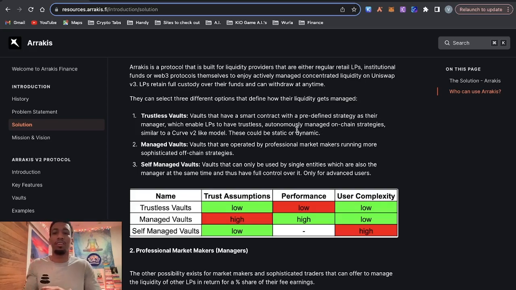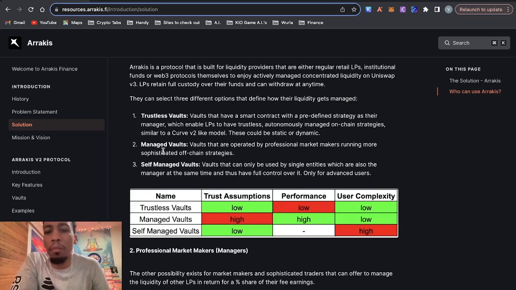And these can be static or dynamic. So it's basically you're trusting the smart contract. Things are programmed into the smart contract to handle your strategy. And if you look at this graph here, the trust assumptions is low because you're trusting the smart contract. The performance is low, possibly, and the complexity is low because it's automated.